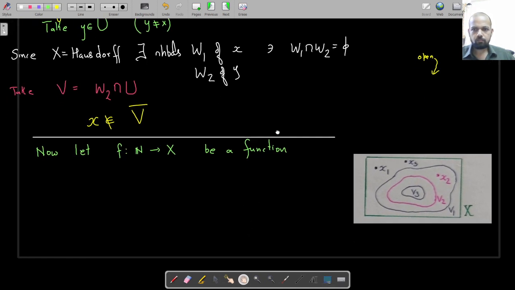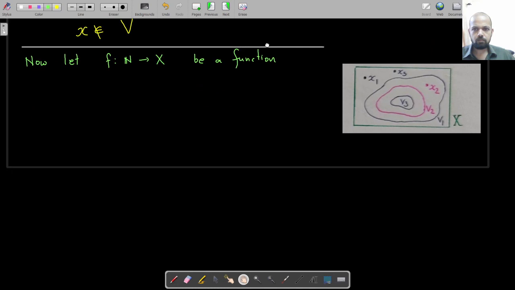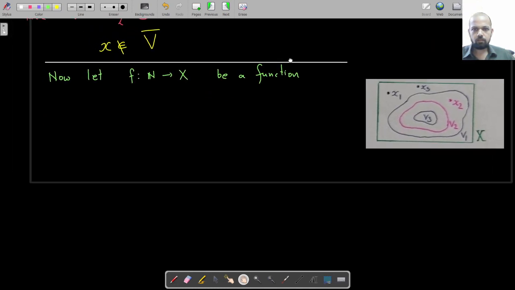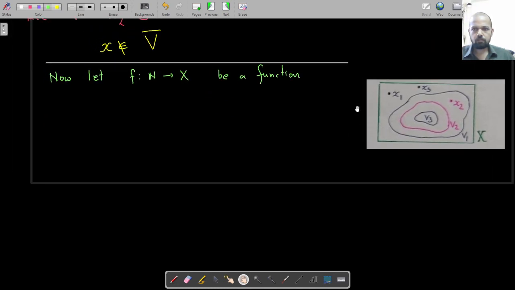So yeah, I think we can do this as well. Okay, so now let f be a function. F of n I will call xn, so that it is a sequence. So there's going to be x1, x2 and so on. There are going to be these points.